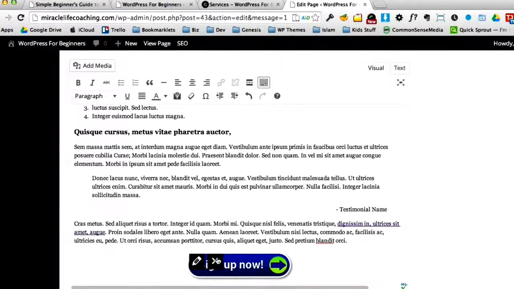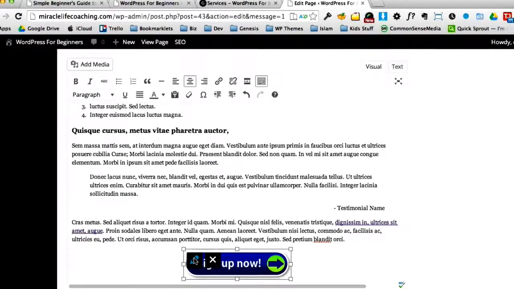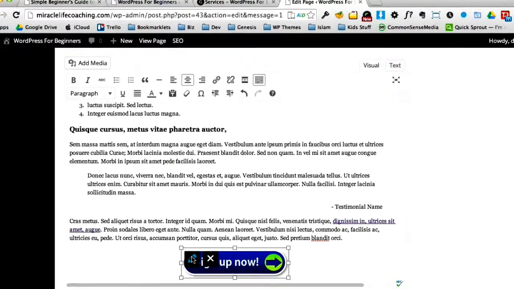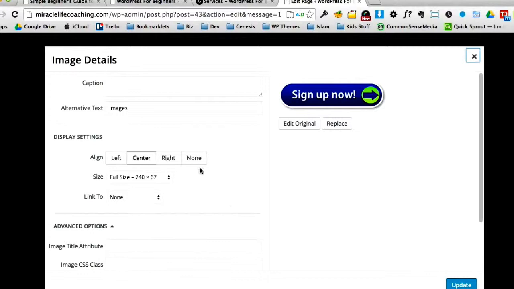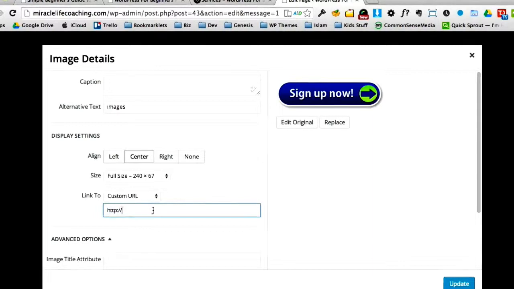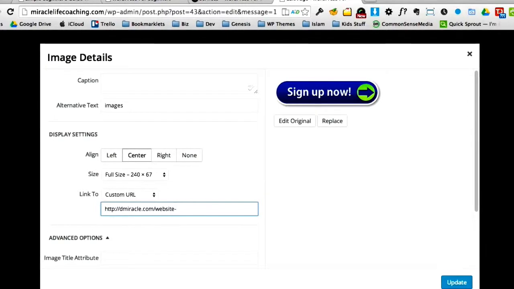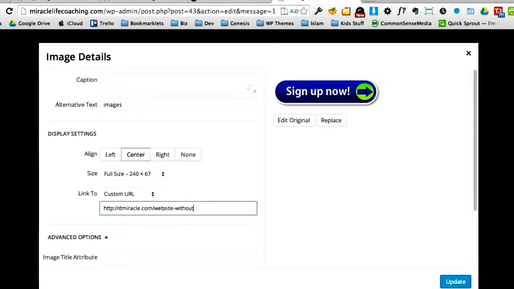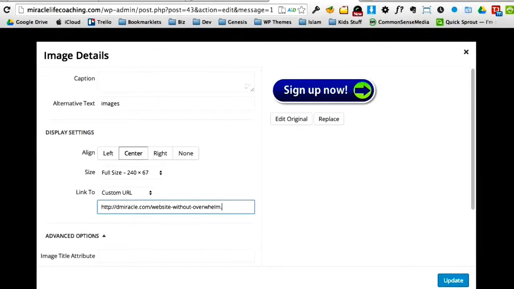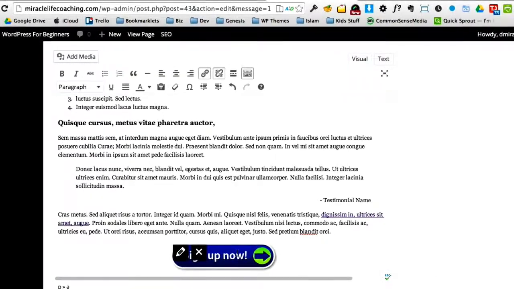Now the cool part to this is, let's say you're using Eventbrite for an event, or you have a sign up button that goes to Infusionsoft, or some other event page, or PayPal, that you want people to click to, to sign up for. All you do is you come here and you see this little link to area. You put in a custom URL. I don't really have a class that I'm going to send people to right now, but I'm going to make this link to one of the programs I offer, my Website Without Overwhelm program. If I can type here. And I'm going to update that. And now this button, this graphic, just became a live link working button.